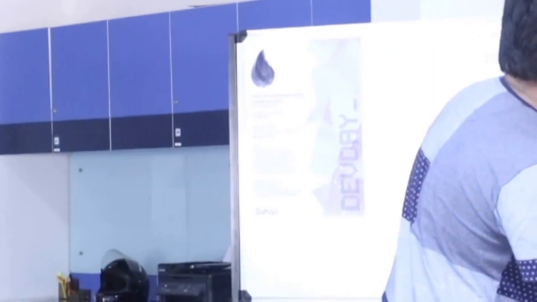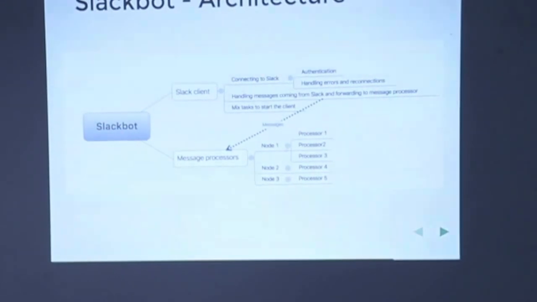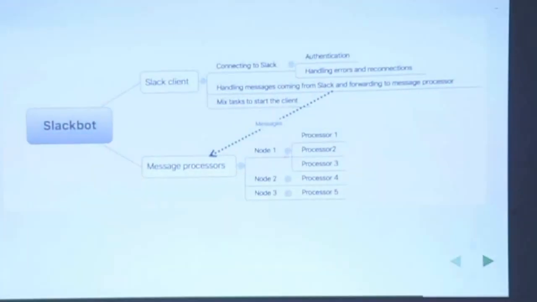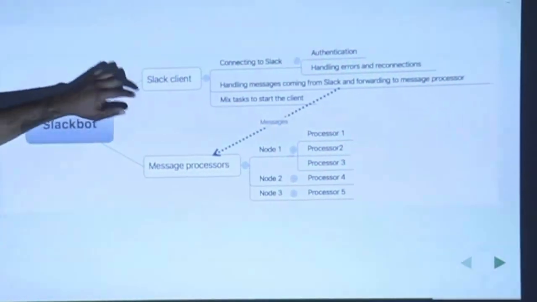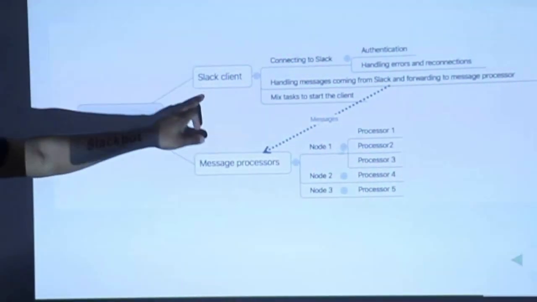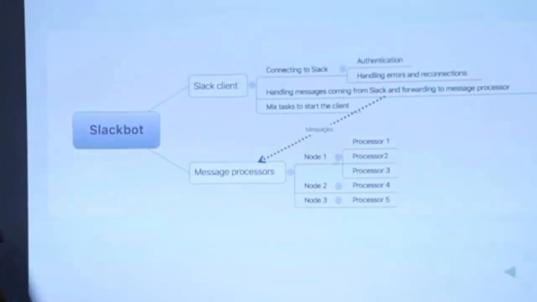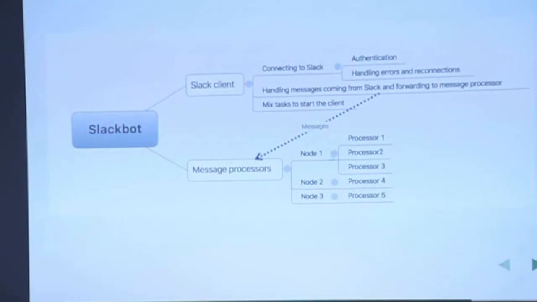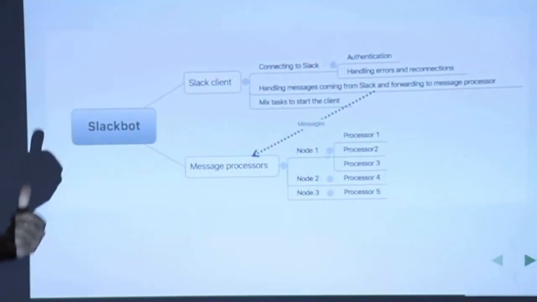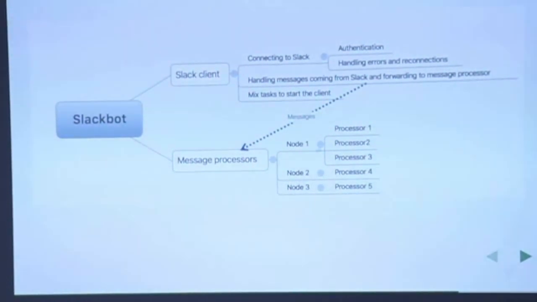Yeah, so this is an imaginary architecture that I put together for the Slackbot. You need not follow the same. You're free to follow whatever you like. So I'm visualizing the Slackbot to have two parts: a Slack client and a message processor, right? The Slack client will have the responsibility to connect to Slack and handle messages coming from Slack, whoever is sending them. Then some mix task to start the client and things like that, right?